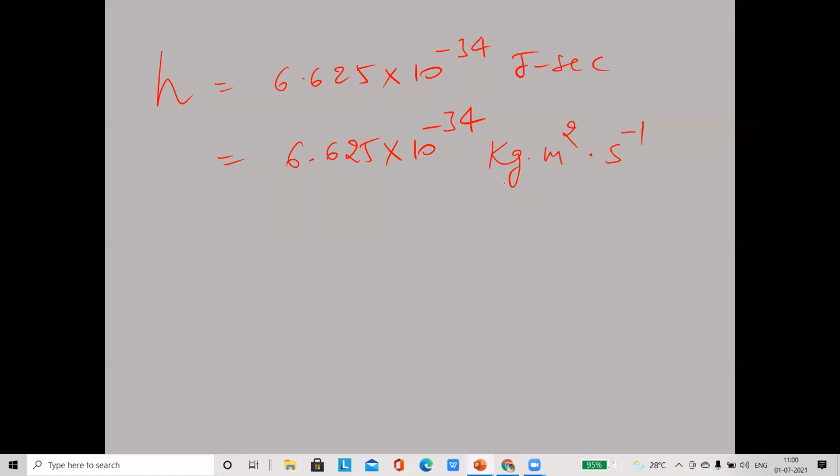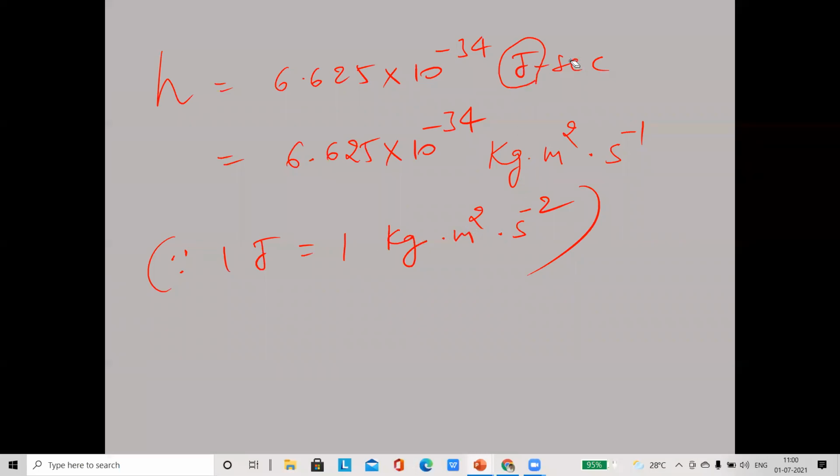Now how did we get this? Since 1 joule is equal to 1 kilogram meter square second inverse 2, in place of joule we substituted 1 kg meter square second inverse 2.